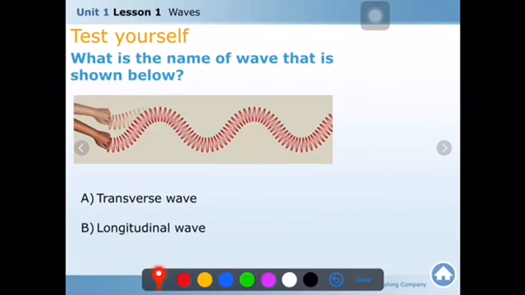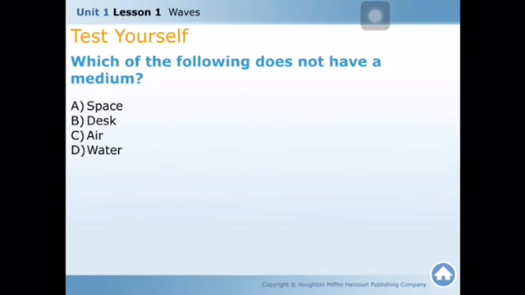Let me ask you a question. What is the name of the wave that is shown below? Now, this one. What is that? I hope everyone knows it. Yeah, it is a transverse wave. So easy, right? And how about here? Which of the following does not have a medium? Desk, air, water, or space. Which one? Definitely it is space.